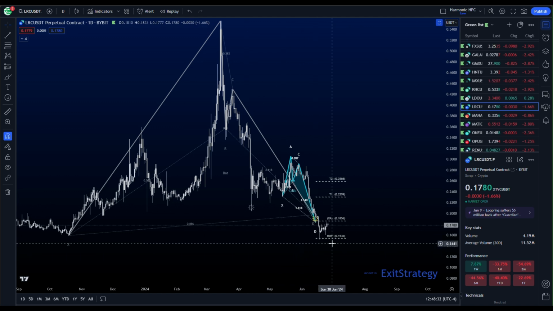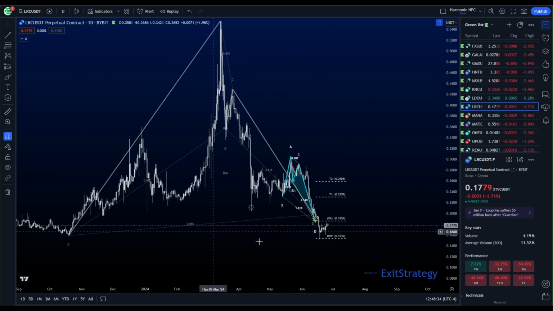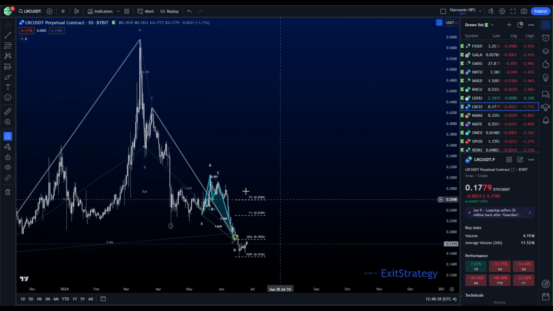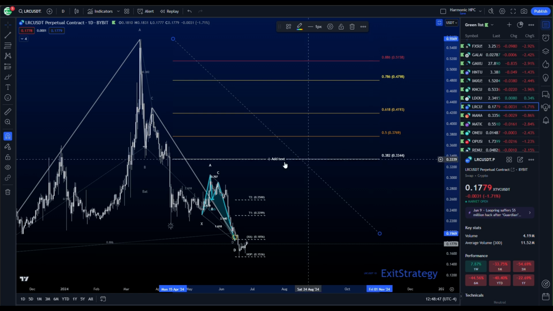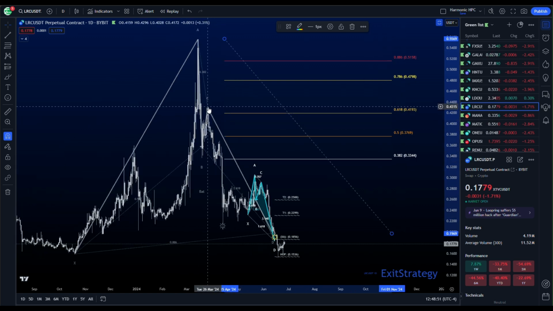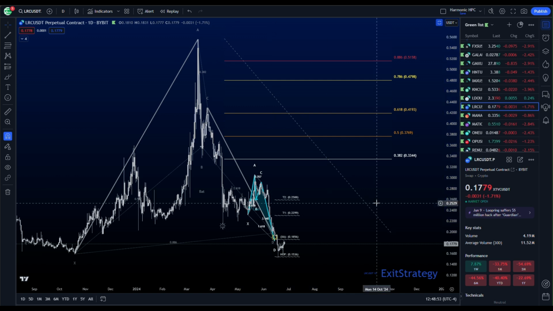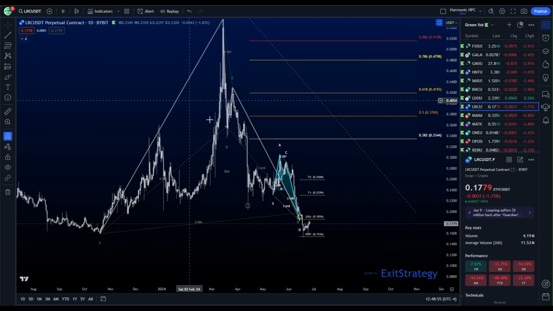So this crab is probably the most valid out of these two patterns. If we can see the crab take off and hit these two targets, then we can start looking at the targets for this bat pattern. And with completion there, we want to see the white 382 hit, which means we need to break over the A. And then we would see up here near the C point is the 618 retracement. Those would be your targets for the larger daily bat pattern if the crab breaks and continues.